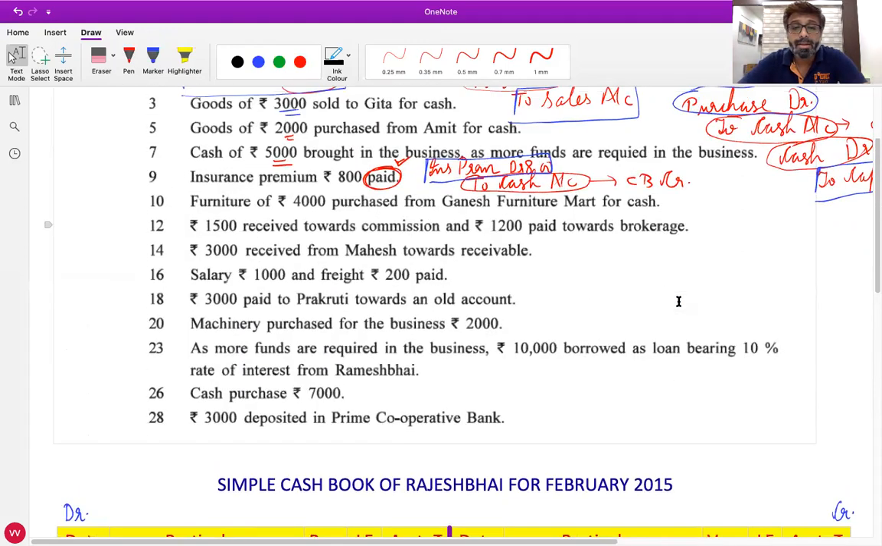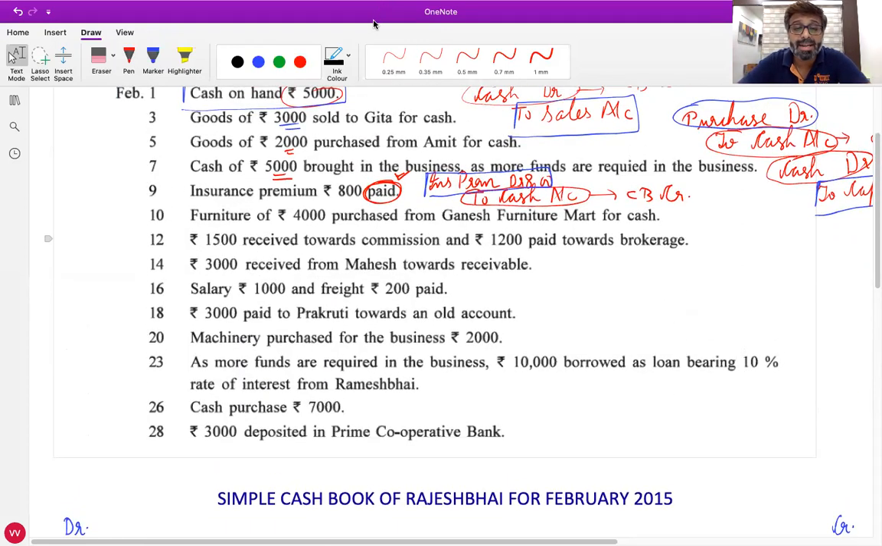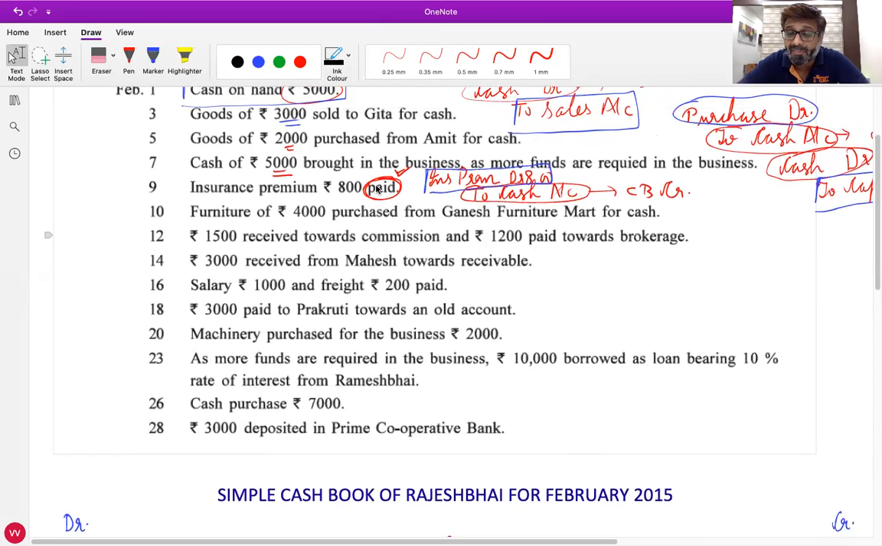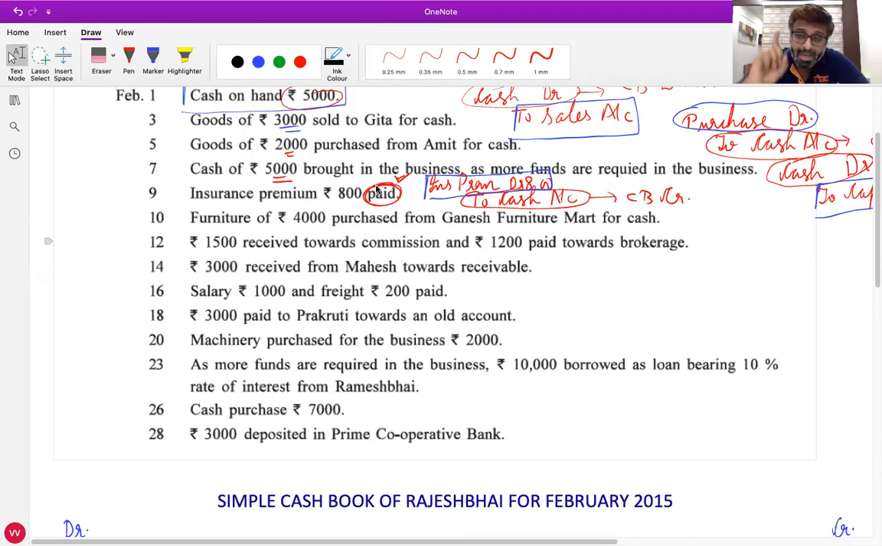Raise your hand who wants me to explain it again, the 9th transaction. Any one of you? Chalo, so I'll start asking now. 10th one I am reading. First you will tell me journal entry, then you will tell me the effect in cash book. Furniture of 4,000 purchased from Ganesh Furniture Mart, but for cash. It's a cash transaction. We have not purchased on credit.